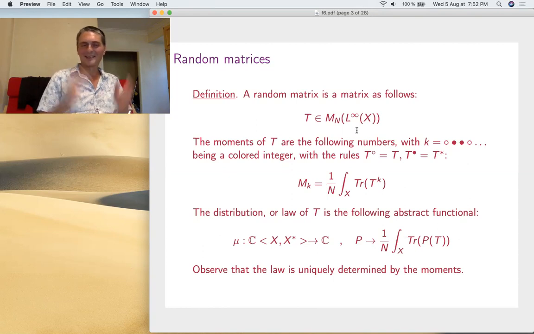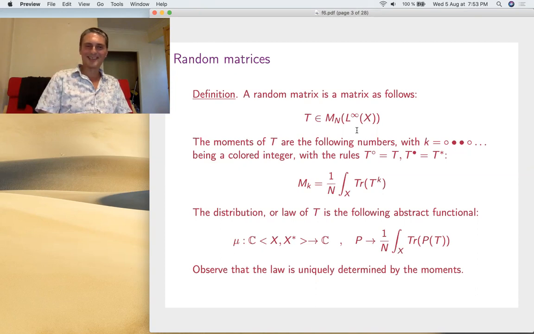Is a random matrix a matrix with random entries, or just a family of usual matrices? That depends on what you want. And now the fourth thing: if you do it the other way around, L infinity of x comma Mn of C, you can also put a tensor there. So it's L infinity of x tensor Mn of C. So there are 4 things, and depending on the literature people use them quite often, even in the same paper.